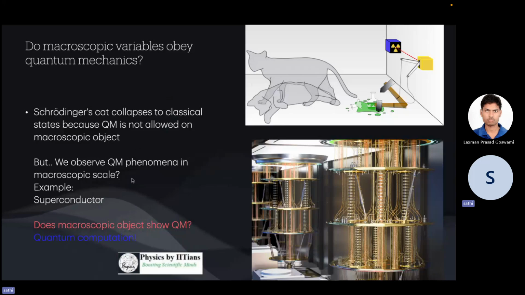But there is a question: do we observe quantum mechanical phenomena on a macroscopic scale? Yes, for example, a superconductor. Does this macroscopic object show quantum mechanics? That is also yes, because macroscopic quantum computation is an example where macroscopic objects show quantum mechanics.